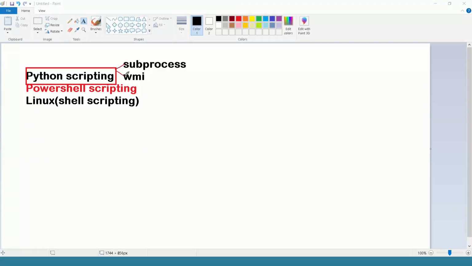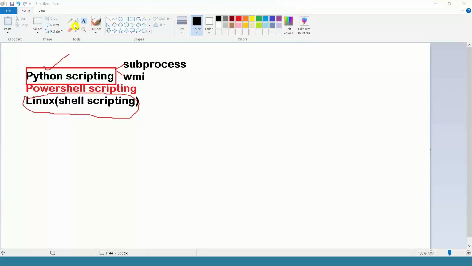Learn one and you can use it on Windows and Linux, but here Linux basics are required up to the level where we can create our own modules. That is the target. But if you take Linux or shell scripting, it is related purely to the Linux platform. Only on Linux. That's all. There is no other word. Only on the Linux platforms.